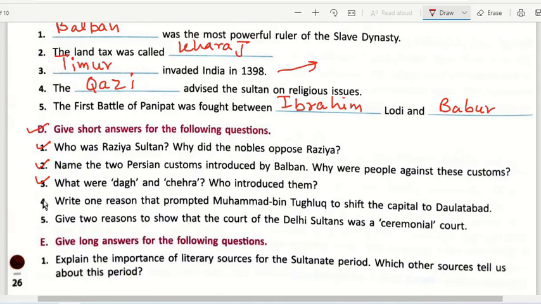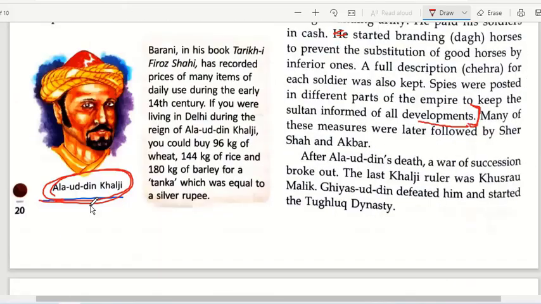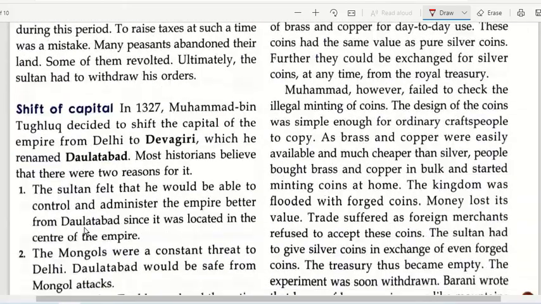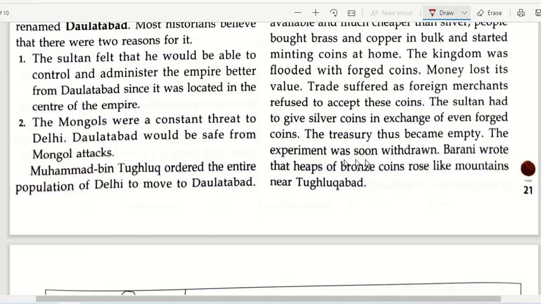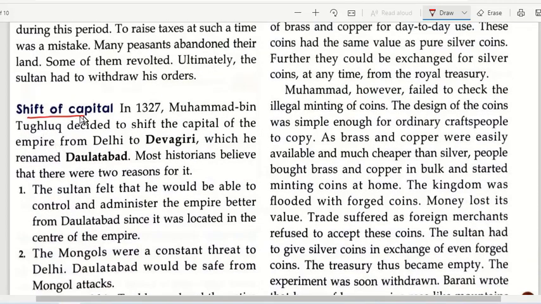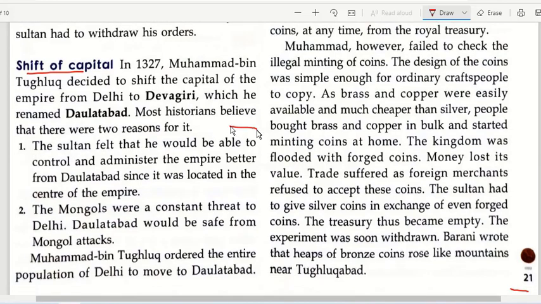Now question number 4. Write one reason that prompted Muhammad bin Tughlaq to shift capital to Daulatabad. Write one reason. There are 2 reasons given to us in the chapter. Taxation, shift of capital. Now you come to this, your page number 21. So you come to this shift of capital paragraph. You are given 2 reasons. You can write any one of the 2. Either you can write this or you can write this. You are asked only one reason. Moving on.